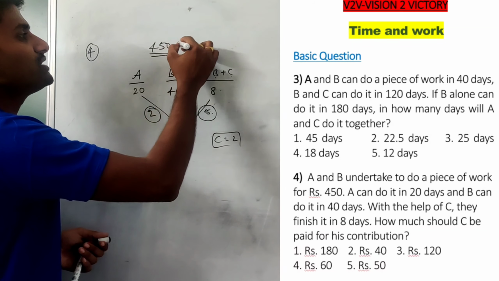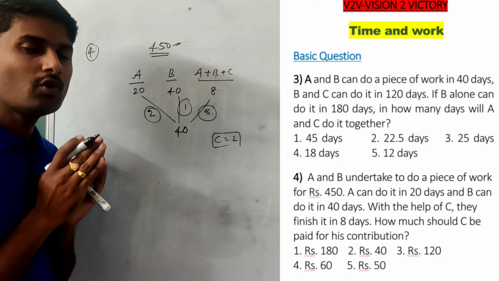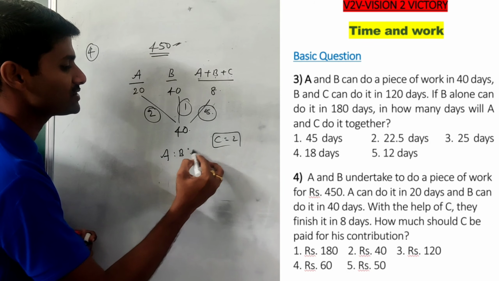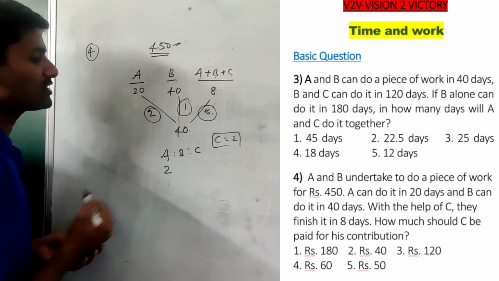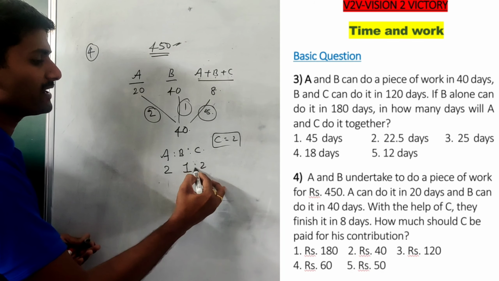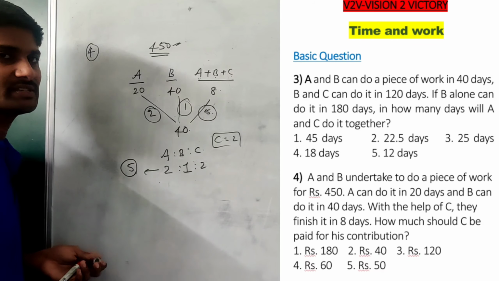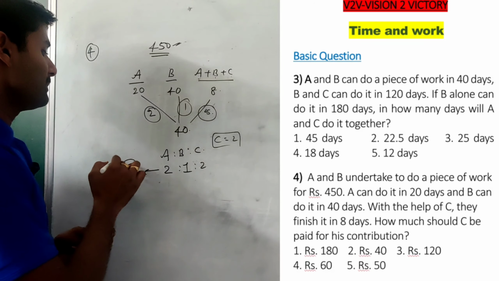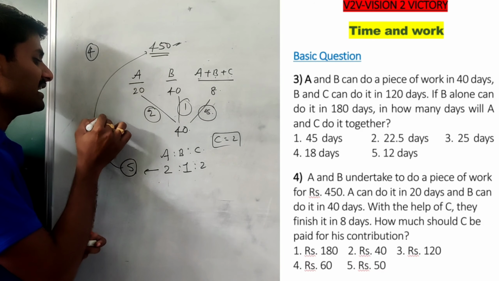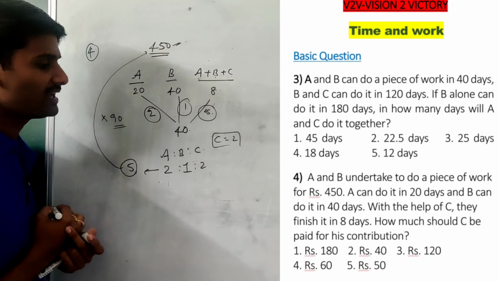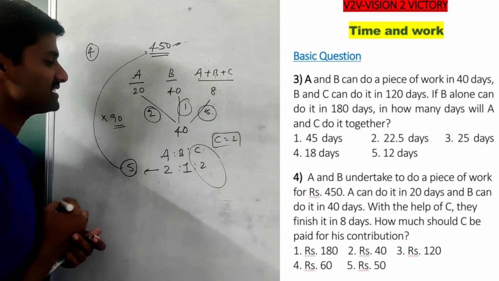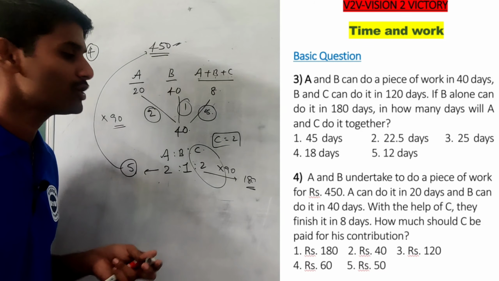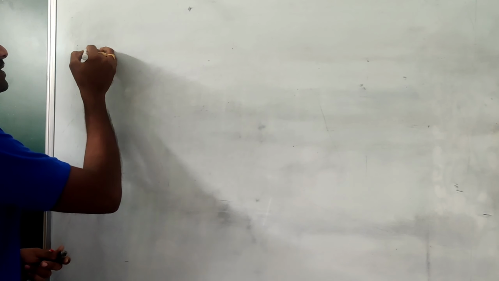Then we need to distribute 450 rupees. The amount is distributed based on the efficiency ratio. The efficiency of A to B to C: A performs 2 units, B performs 1 unit, C performs 2 units. This means if I have 5 rupees, A gets 2 rupees, B gets 1 rupee, and C gets 2 rupees. But we have 450 rupees, so each unit is worth 90 rupees. How much does C get? Each unit is 90, so 2 into 90, 2 nineties are 180 rupees, get by C. Okay, see the fifth question.